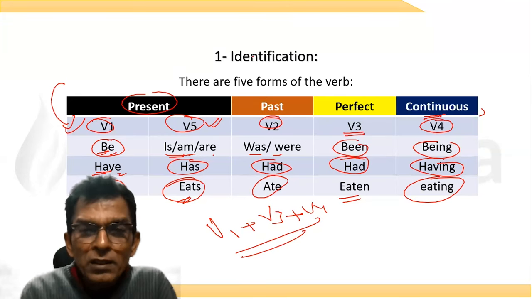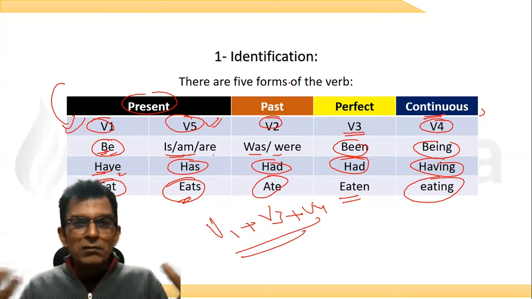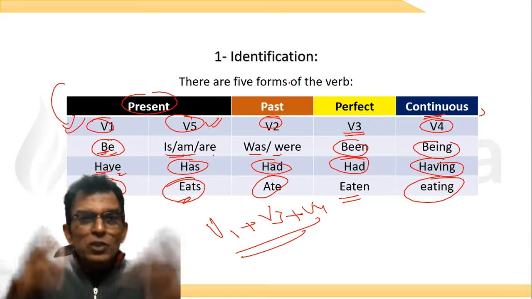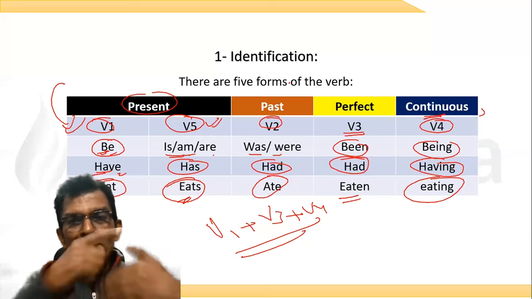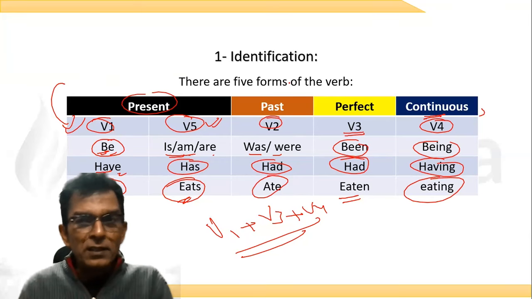So what do you see? Sir, it's all a combination. Very good. It's all a combination of verbs, sir. Tense is no big deal. It's not rocket science. It's pretty simple. There are 5 forms of the verb. With the combination of the 5 forms, we write the tenses.